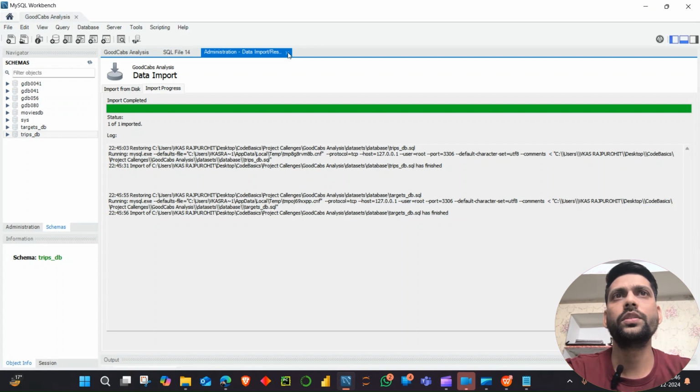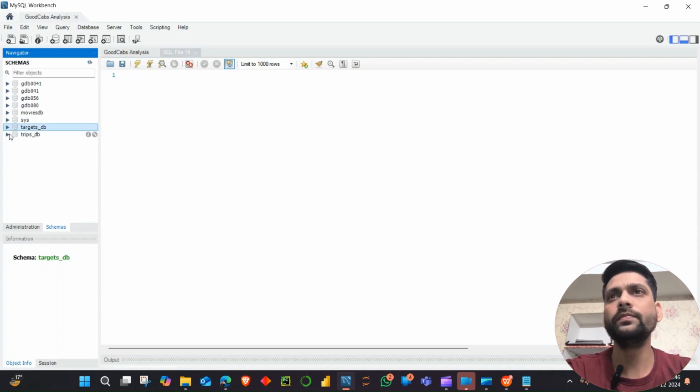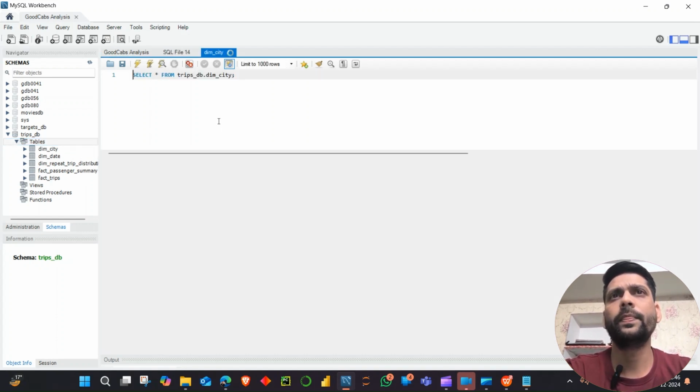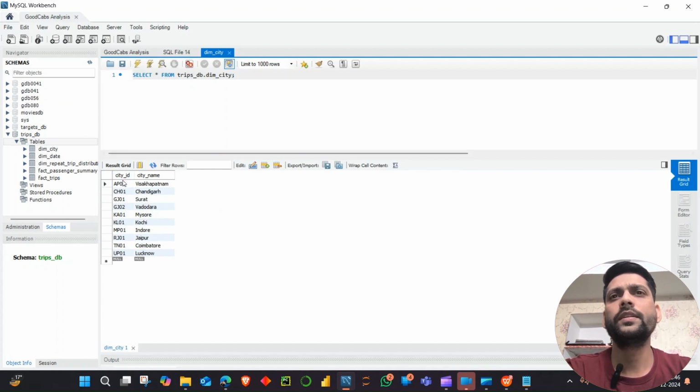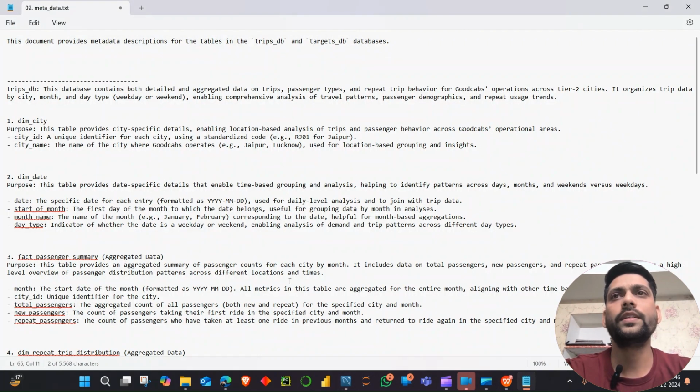I will close this tab, and I have this new query tab. So here we have just tables. All these tables are given in this. So I will open this dim city. In dim city we have city ID and city name. So we will go through our metadata to see what exactly these columns are. Although these are self-explanatory, we will still go through this.